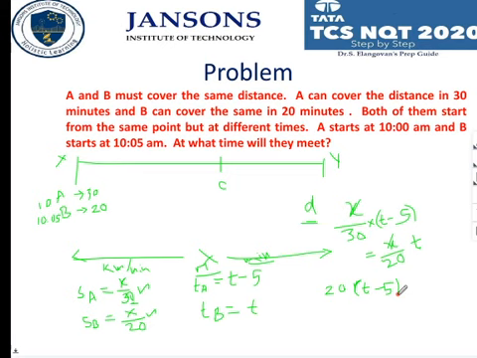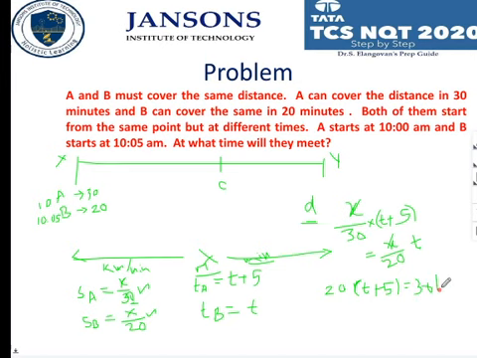A, B is t minus 5 and A is t. Yeah, sorry, then we have to take it as plus 5. Thank you, Joy Pranzi. So A is t plus 5 and B is t. Or if you take t for A, B is t minus 5. Both are correct. Okay, 20 into t plus 5 is equal to